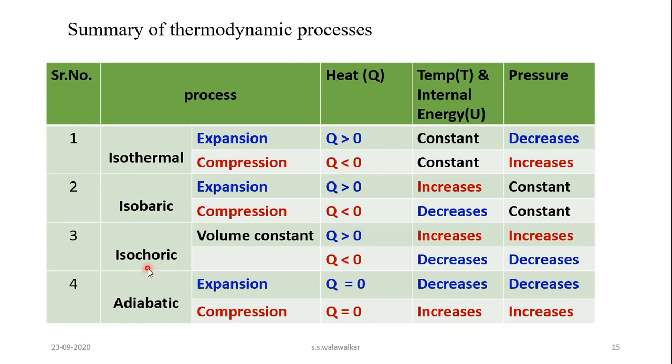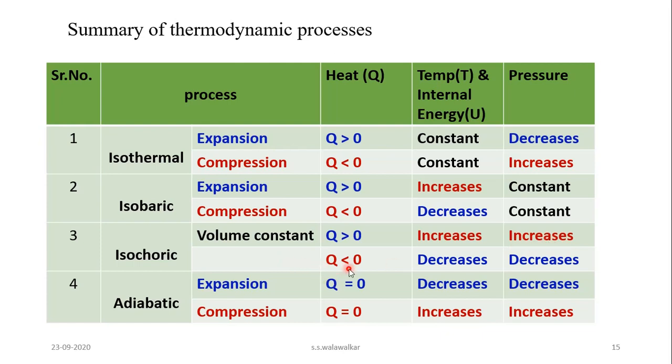Then the isochoric process. In an isochoric process, volume is kept constant. Therefore, when the heat is greater than 0, then internal energy increases, temperature also increases, and therefore pressure also increases.